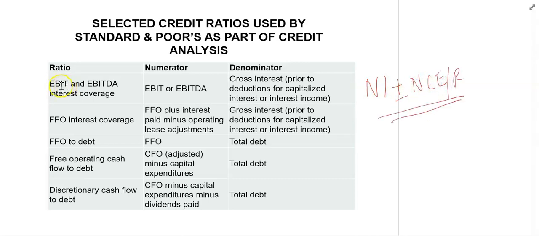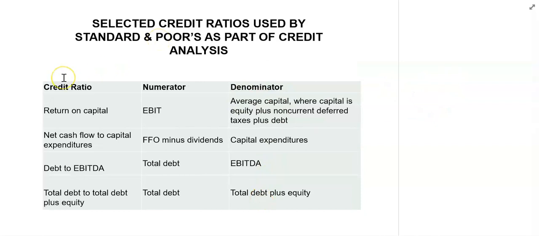These ratios include EBIT interest coverage ratio and EBITDA interest coverage ratio, FFO interest coverage ratio, FFO to debt ratio, free operating cash flow to debt ratio, discretionary cash flow to debt ratio. The numerator in each ratio is listed in this column here, and the denominator for each ratio is provided in the last column here. Other ratios used in credit analysis by Standard & Poor's include the return on capital, the net cash flow to capital expenditures, the debt to EBITDA ratio, the total debt to total debt plus equity ratio.